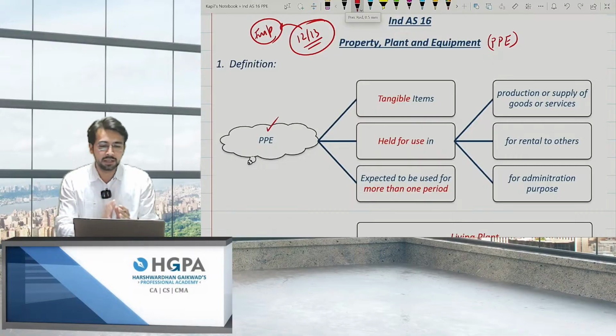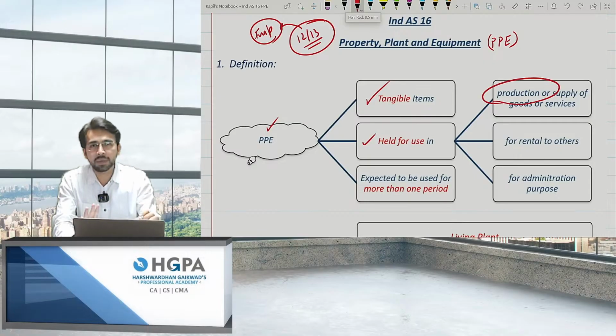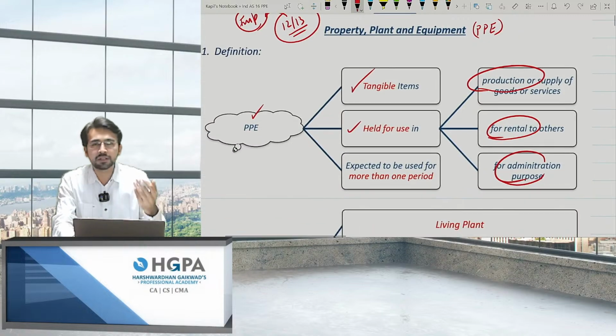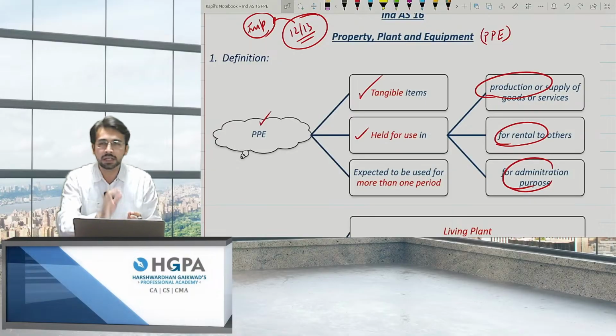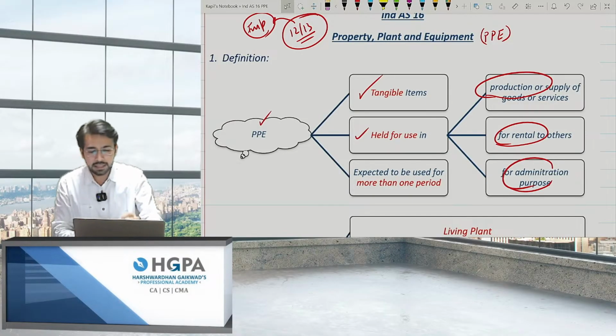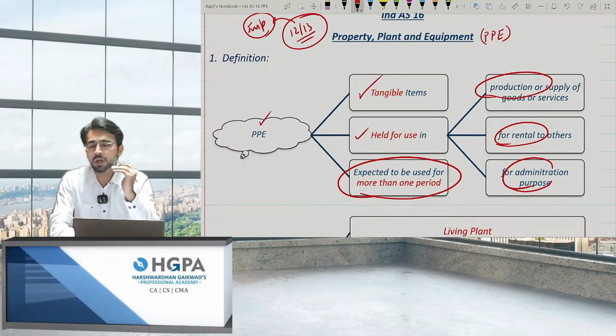Exactly what is PPE? PPE is something which is tangible, because intangible is not covered over here. Intangible is Ind AS 38, right? Next, it should be held for use. Held for use where? In the production or supply, for rental, or for admin purposes. That means if there is a building or machinery, if you are giving it for rent or using it, or the furniture or the printer or the laptops you are using for admin purposes, they are all PPE. Next, expected to be used for more than one period. Obviously, it should be a fixed asset. It should be used for more than 12 months.